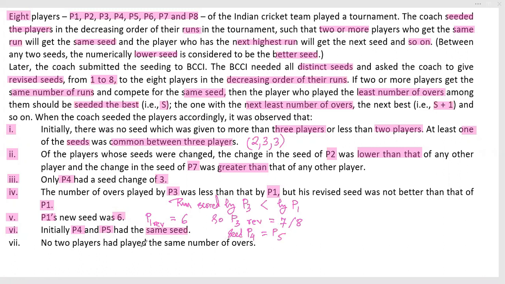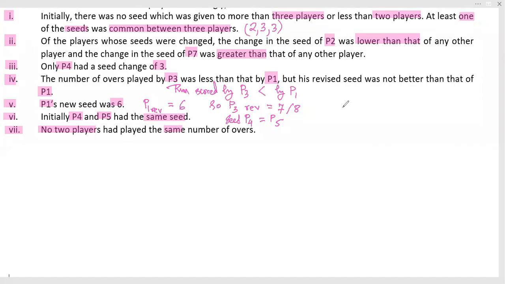No two players had played the same number of overs. That is again another information. So for that I can find out that the number of overs are different, and due to that reason we have received distinct seeds. Now we have taken this entire information above so that we can do some kinds of work.